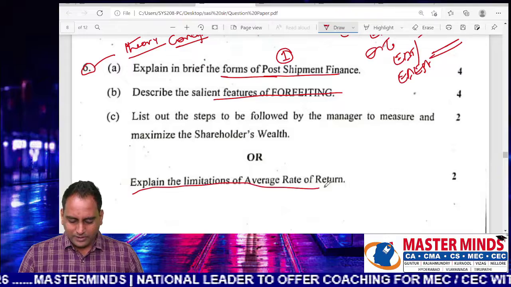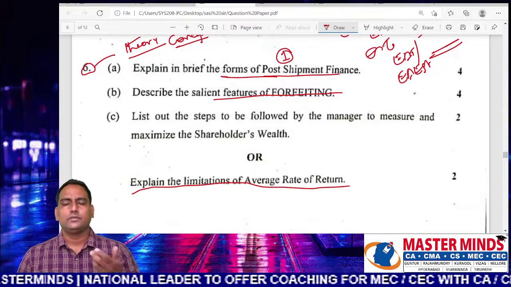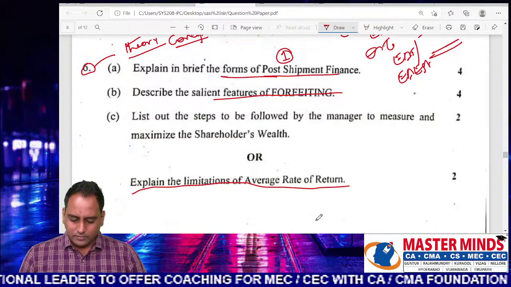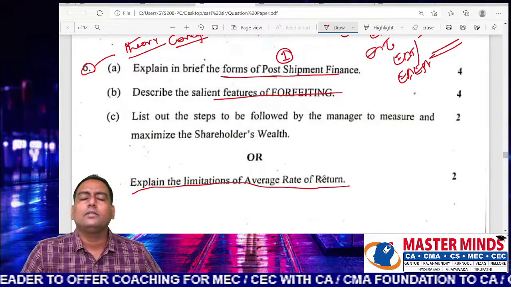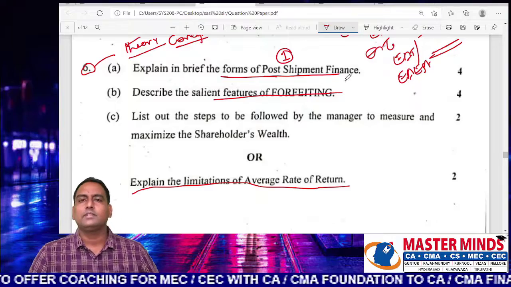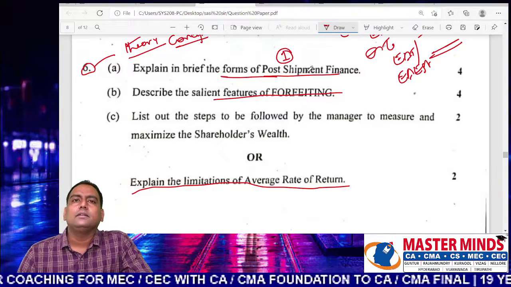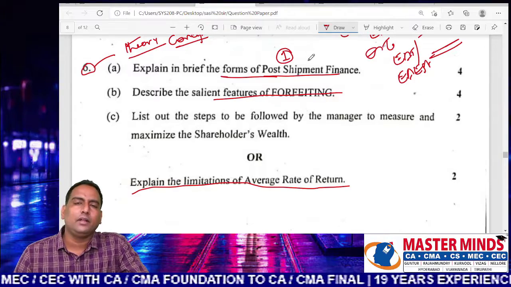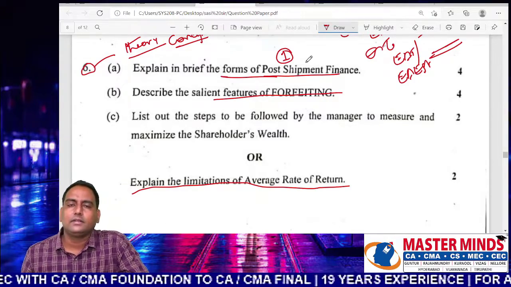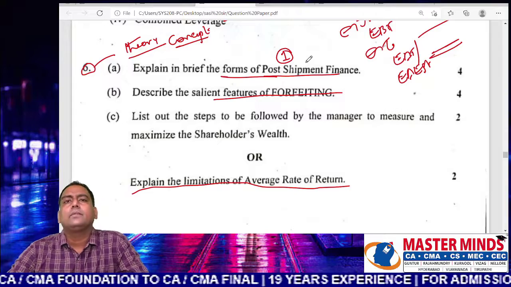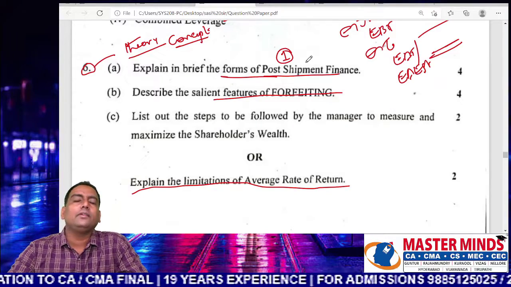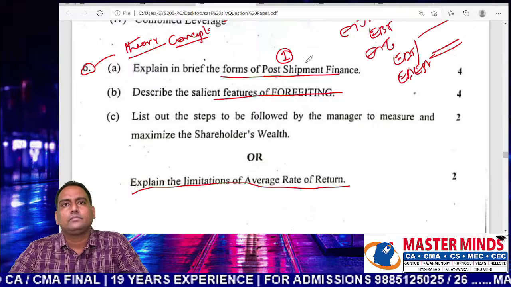Then what are the limitations of accounting rate of return? This is quite a simple question, all of you know. Accounting rate of return is a method of evaluation of long-term investments which ignores the timing of cash flows. It ignores the time value of money. That is the first limitation. Second limitation is that accounting rate of return is based on accounting profit.